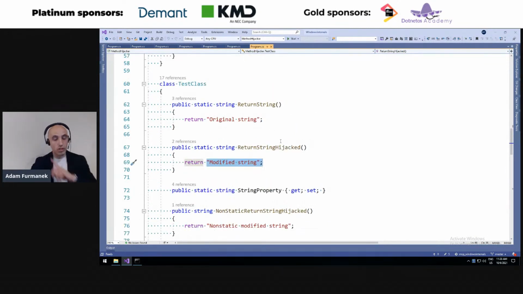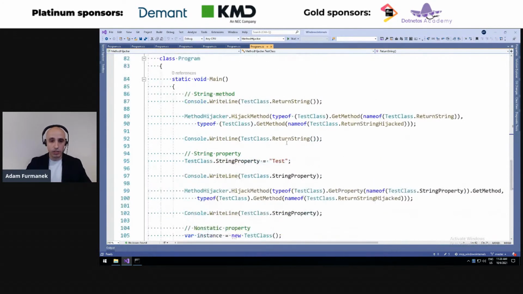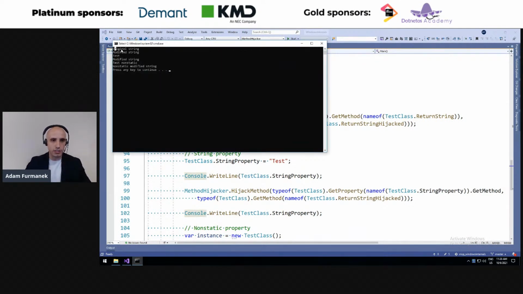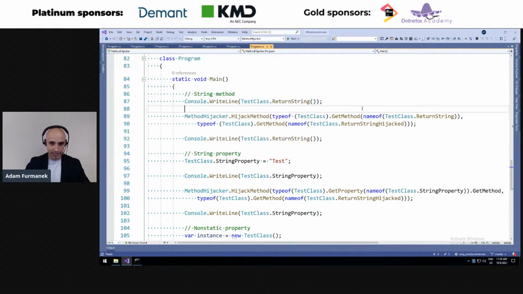So what we would like to do now is create an instance of test class and modify it in a way that whenever we call return string on the instance of test class, return string hijacked is actually being executed. So we are trying to do some sort of method override on static methods, non-virtual methods, whatever we wish. How are we going to do that? First we call return string the regular way, and we can see that in the output it does print the original string, so nothing changes yet.